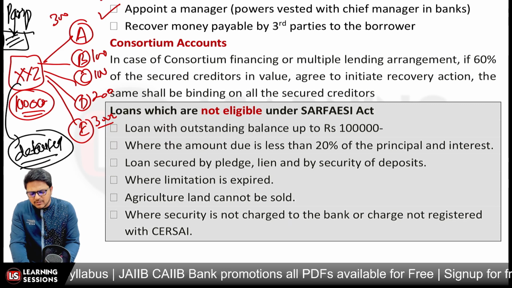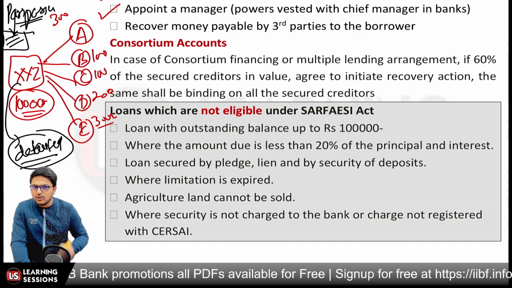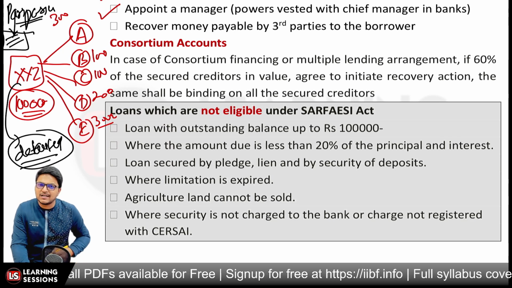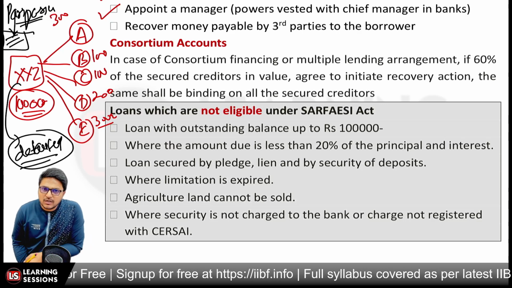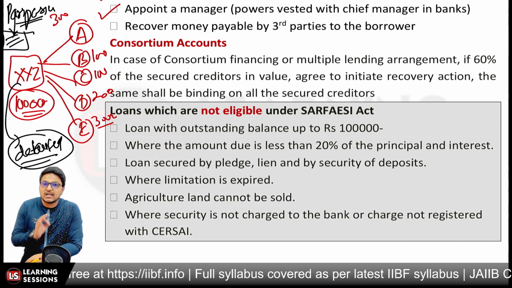A pari passu charge is a charge created on the whole asset, but in proportion to the amount lent by the lenders. In that scenario, 60% of the secured creditors in value must agree to initiate the recovery action.